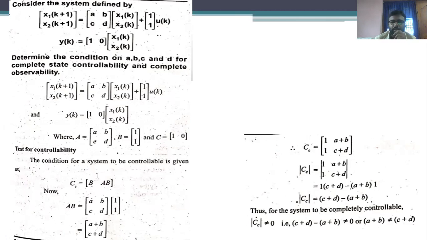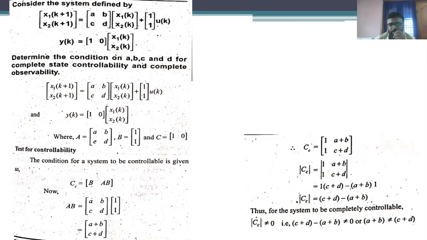In order to say this system is controllable, the determinant value must be not equal to 0. Equating this condition to not equal to 0, we get c plus d minus (a plus b) not equal to 0, that is, a plus b is not equal to c plus d.